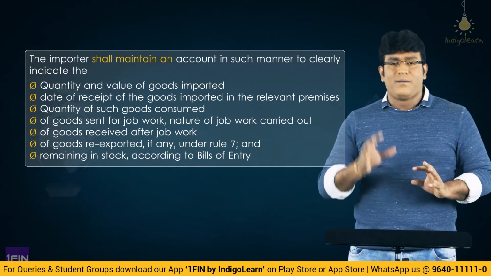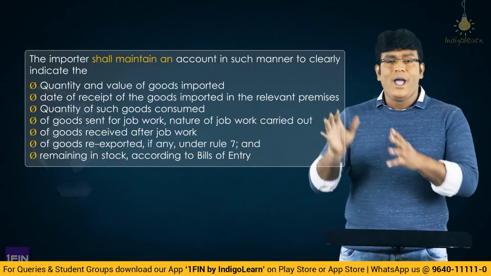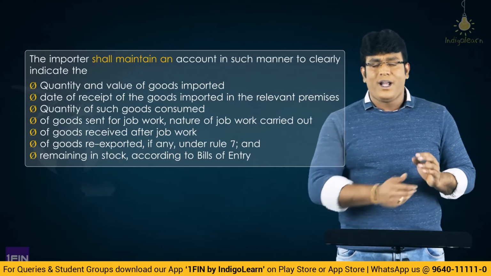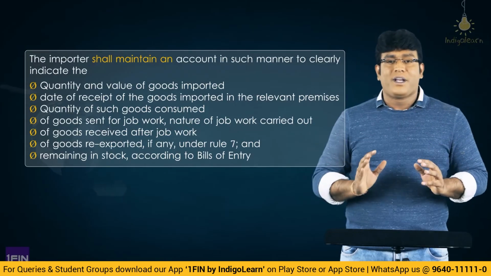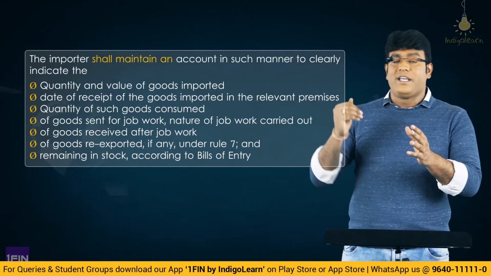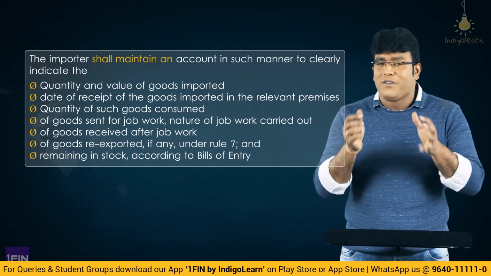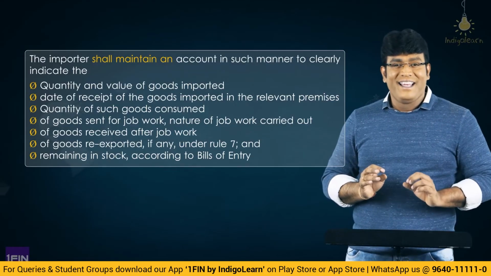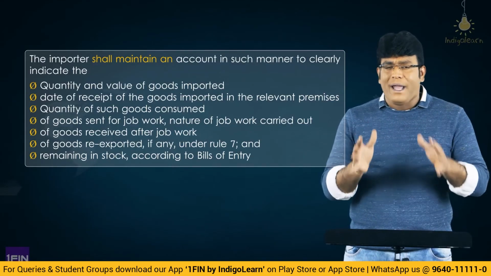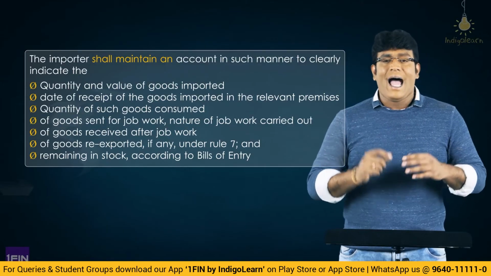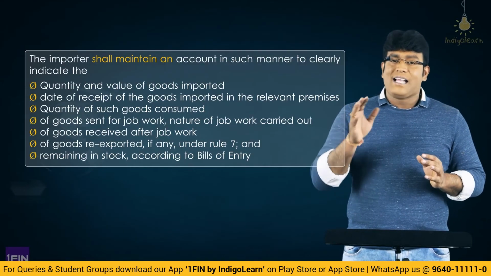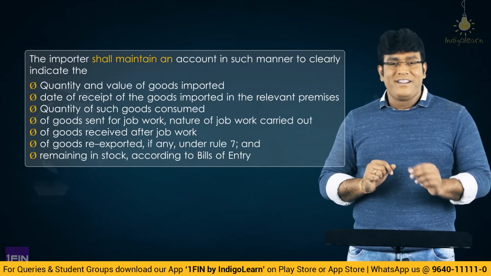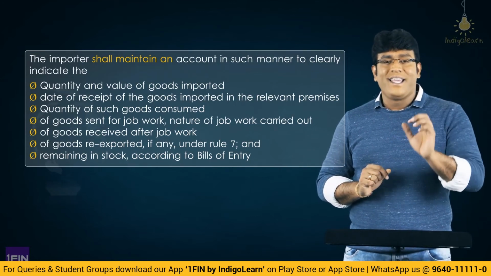That means in simple terms: what is the quantity that is imported, what is the quantity that is brought to the premises, what is the quantity sent to the job worker, what is the quantity returned from the job worker, what is the quantity which is exported, and what is the quantity of goods remaining as per the bill of entry. So this information has to be maintained, and records will be required to be submitted as and when the DC or AC may call for that information. This point is given by rule 6.